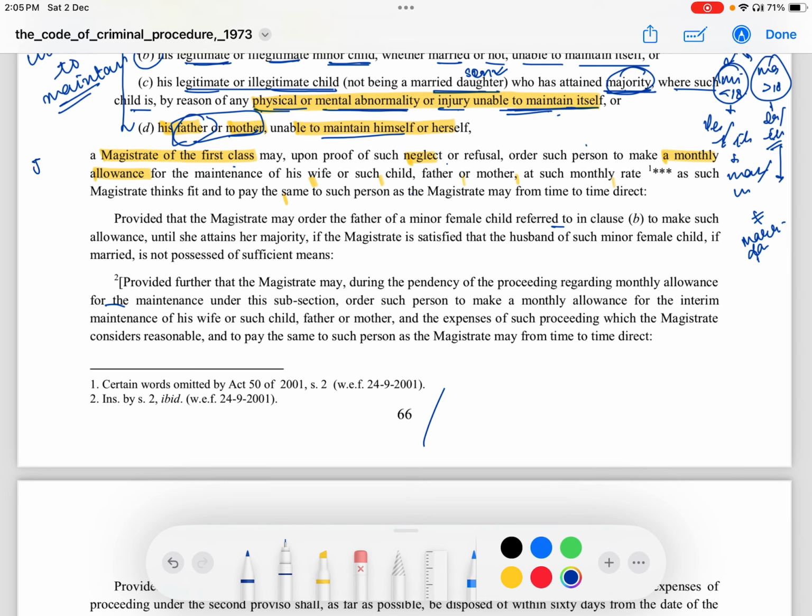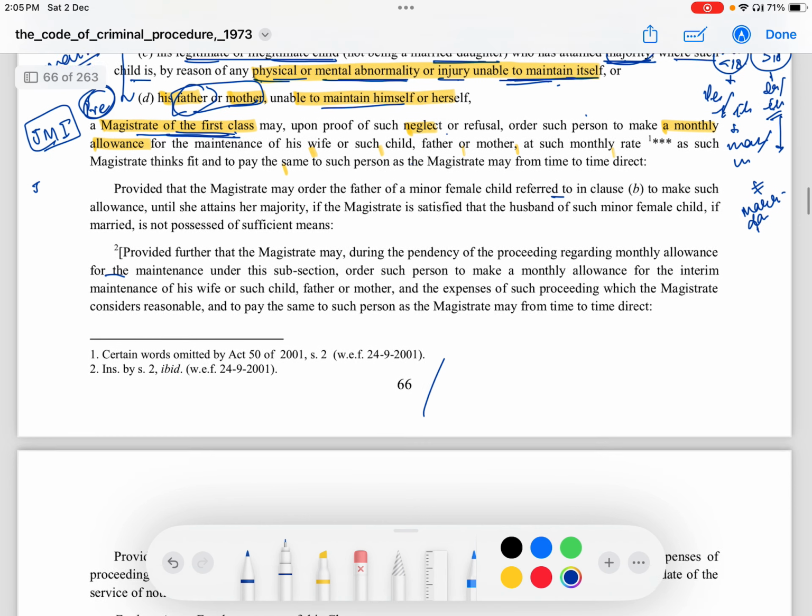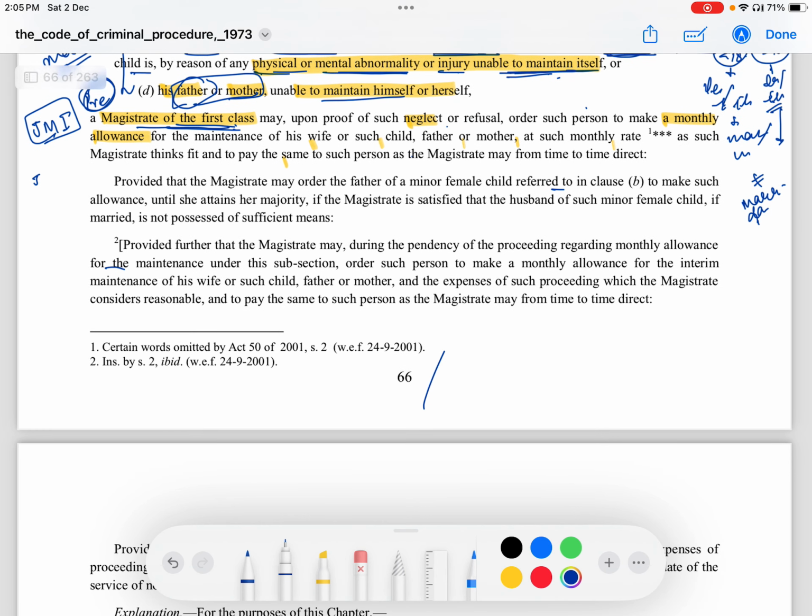So you have JM 1, not JM 2, not session. There's a pre-question here: the magistrate, who do you approach?